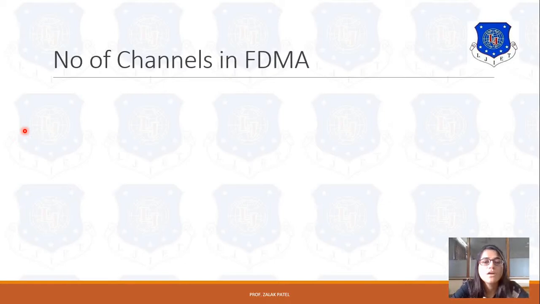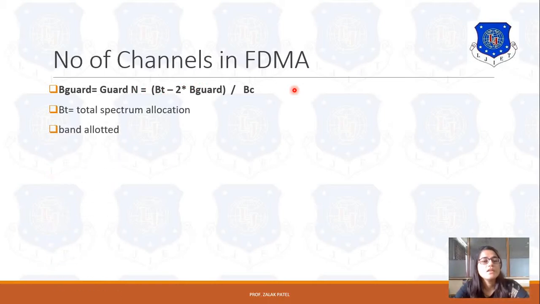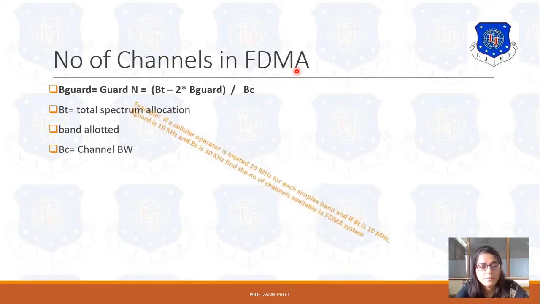Now, what is the number of channels in FDMA? How many channels are assigned to it? The number of channels is equal to BT minus 2 times the guard band, divided by BC, where BT is the total spectrum allotted, B guard is the guard band allotted, and BC means channel bandwidth. Using this formula, one can easily find the number of channels in FDMA.